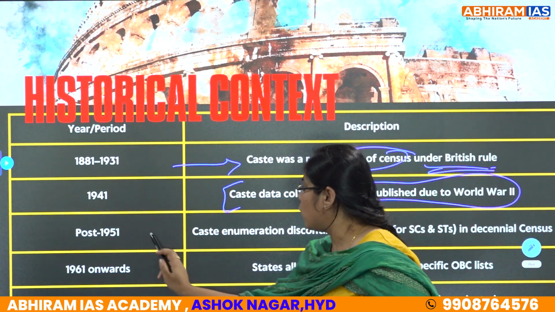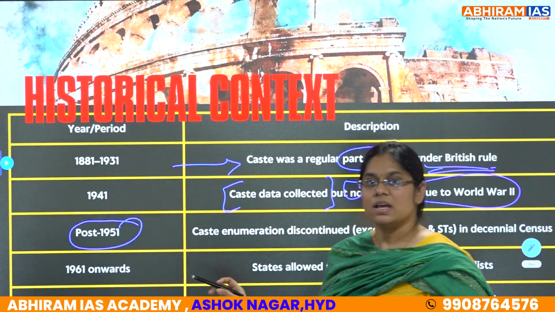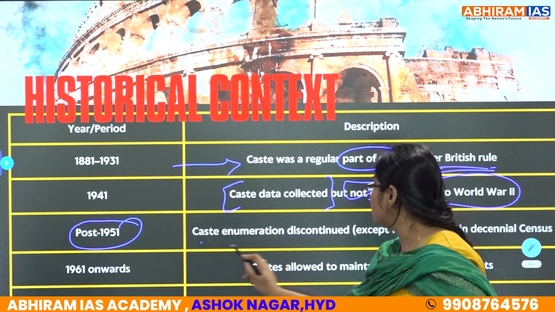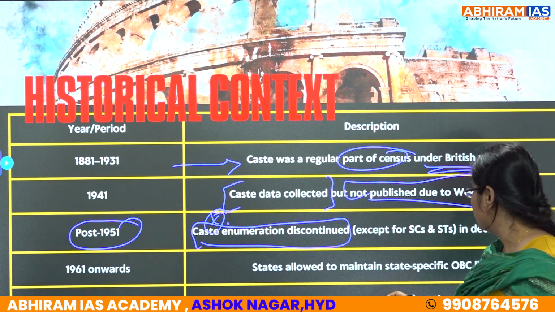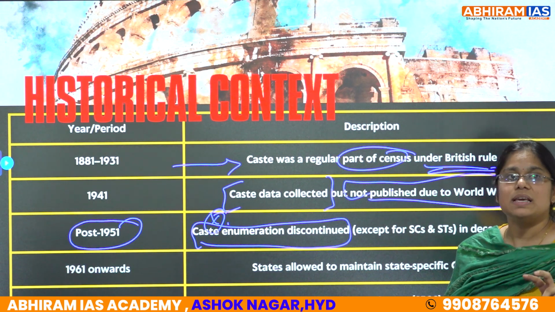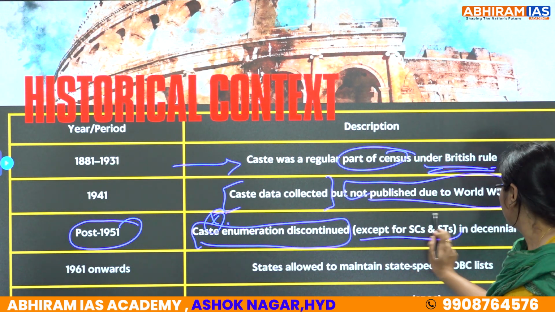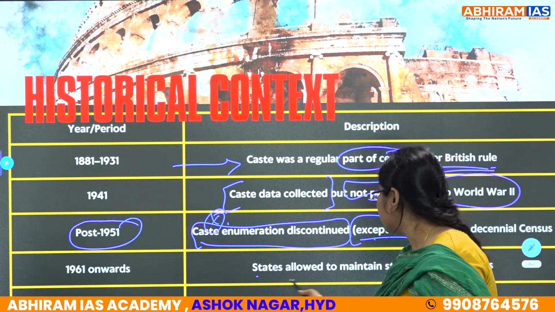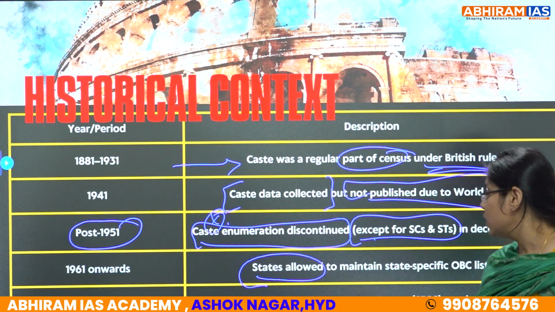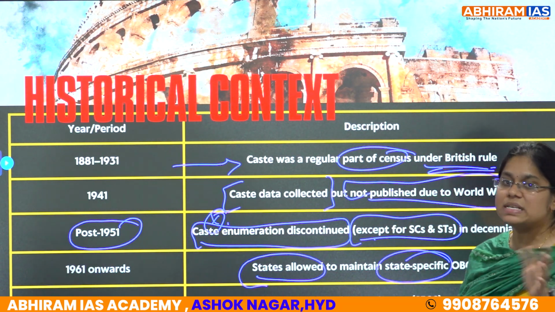తర్వాత post 1951లో caste enumeration అనేది discontinue చేశారు. Clear? Caste enumeration was discontinued except for the SCs and STs. Clear? And further 1961 నుంచి states were allowed to conduct their state specific OBC list.